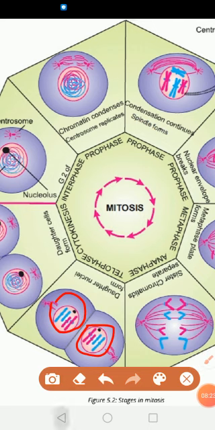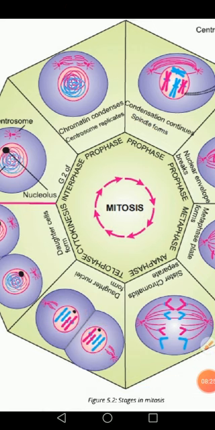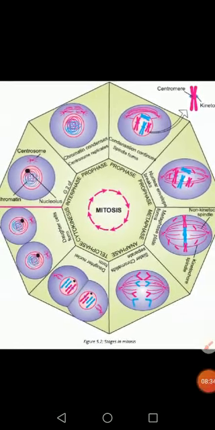So the changes which take place in prophase are reversed in telophase. So this is the end of karyokinesis, and here the nucleus is divided into two nuclei, but there is still another phase, that is cytokinesis, in which the cytoplasm will divide. Okay, so this is the end of karyokinesis.